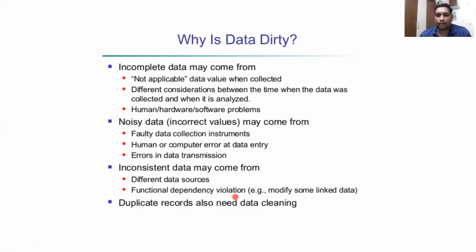Based on this scenario, when we make some modification to particular data, it leads to violations. And duplicate records are also not cleaned. If I have 2 or 4 values stored in the same data, there is a duplication of data. In this scenario, we say that the data is dirty.